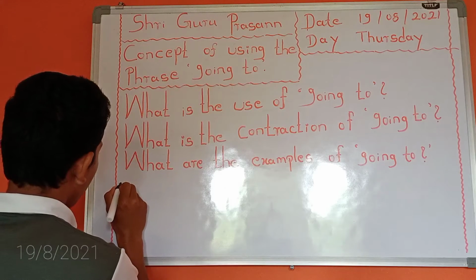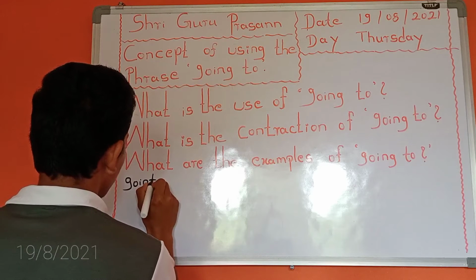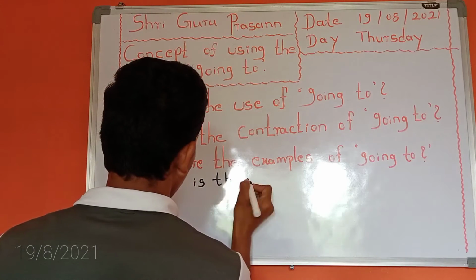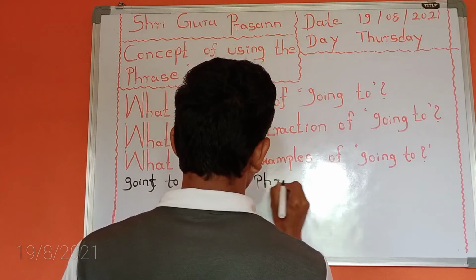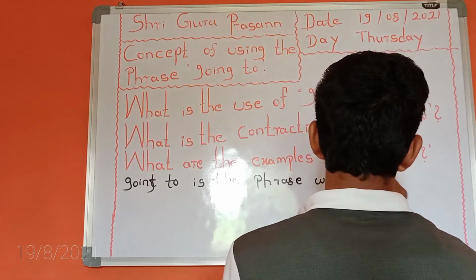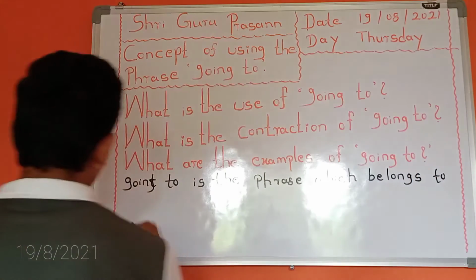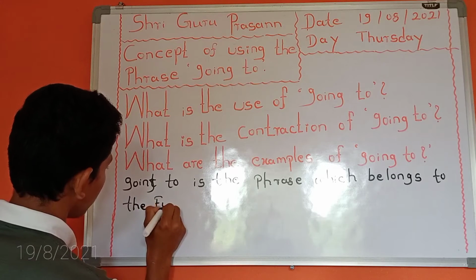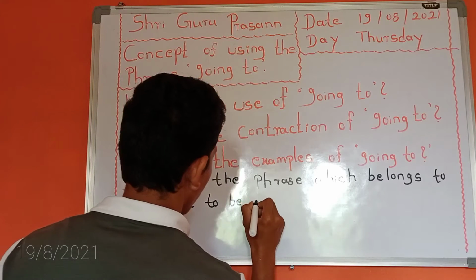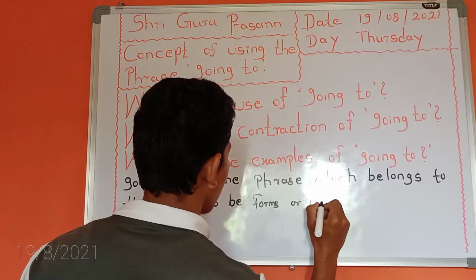Going to is the phrase which belongs to the future to be forms or auxiliary verbs.